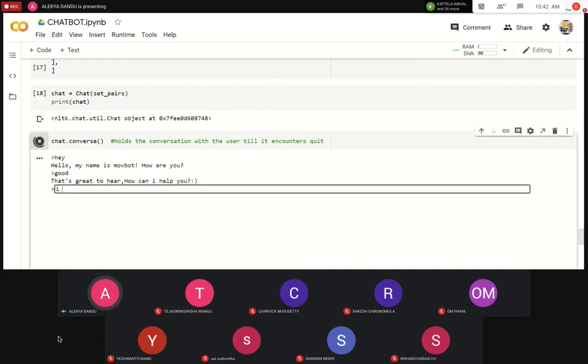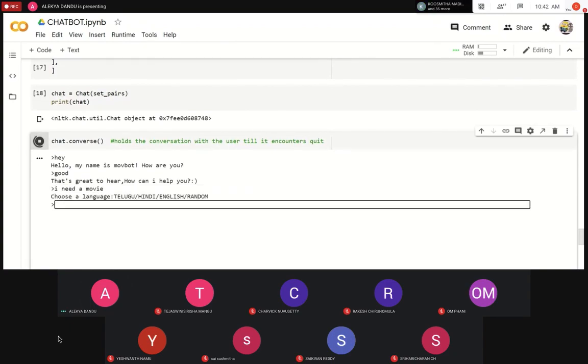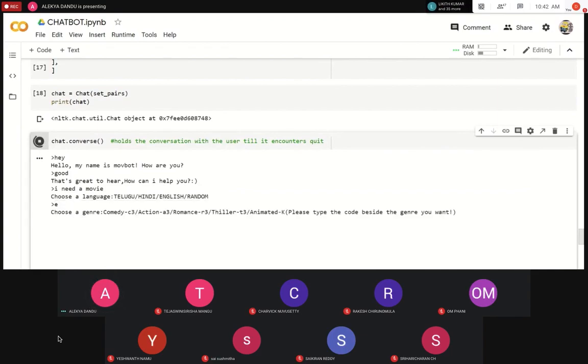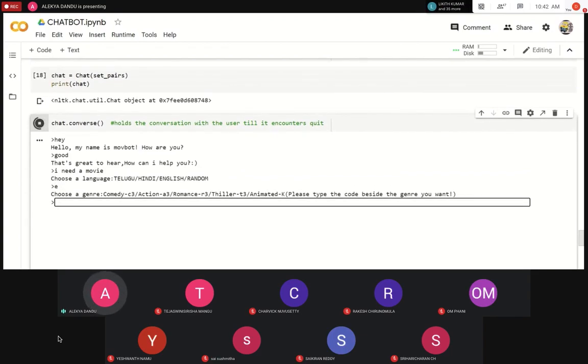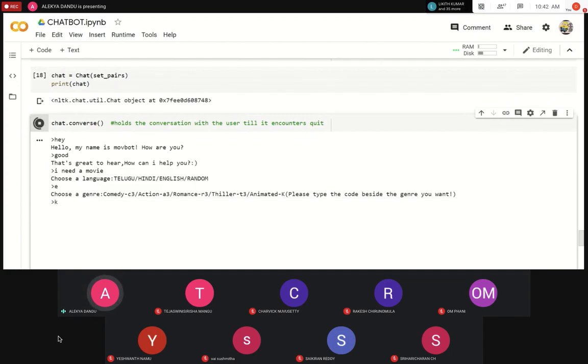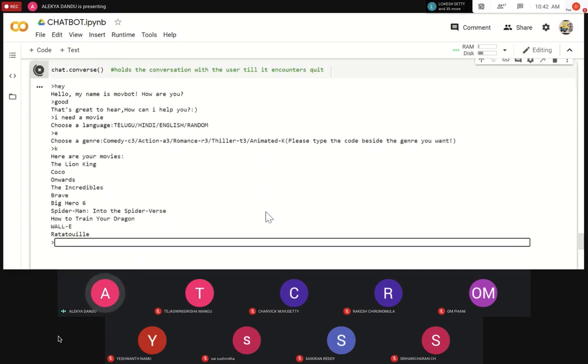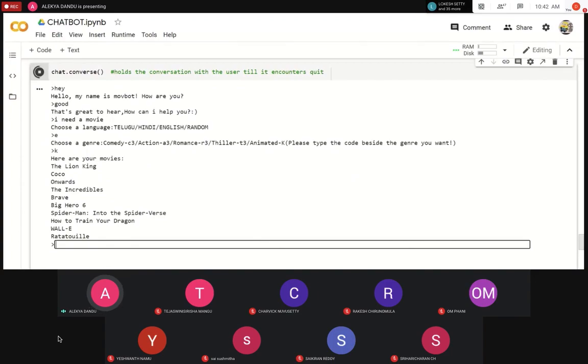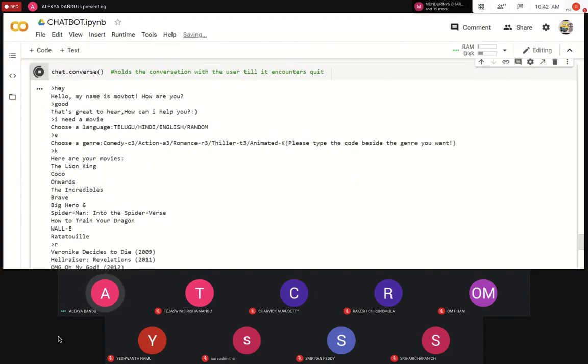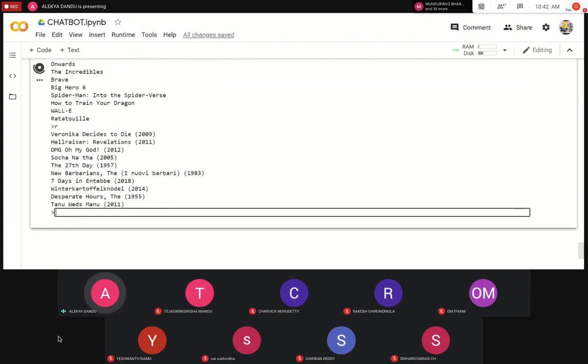Let us say I need a movie. It's going to ask me to choose a language. So let us say I'm choosing English, it's going to ask me a genre. Let us say I'm going to be taking animated. It's going to display all the movies here. So if I choose random, in order to get the values that we had in our data set, you can say R, and we're going to be getting the random values.